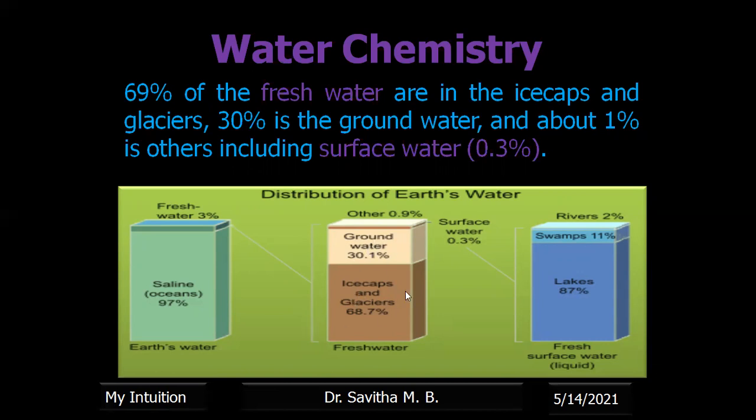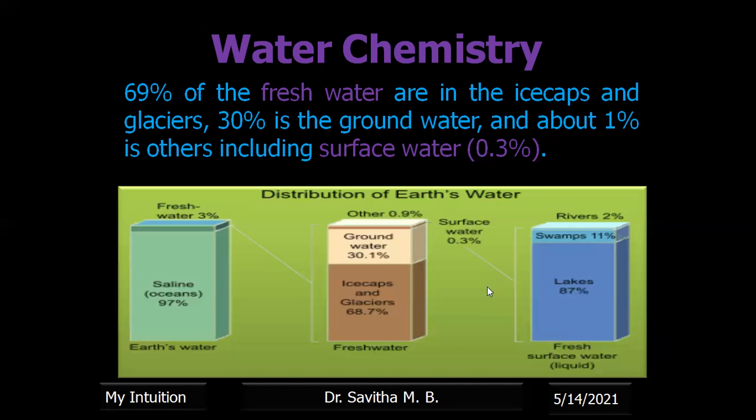And in the remaining, 30% is present as groundwater, and the surface water is only 0.3%. That is 0.3% of the 3%, because fresh water is only 3%. Okay, that 0.3% is the surface water.